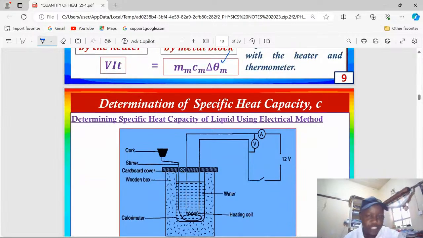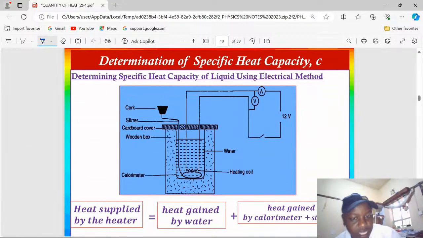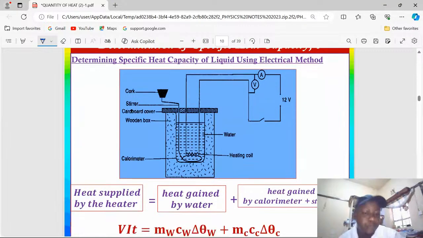We can have the procedure repeated for liquids, only that in this case the heat supplied by the electrical heater will be absorbed on the other side by the liquid in the calorimeter. For this case, we are having water, plus the heat also gained by the calorimeter itself, because the amount of heat energy absorbed by the calorimeter is not negligible. So we also had it there.